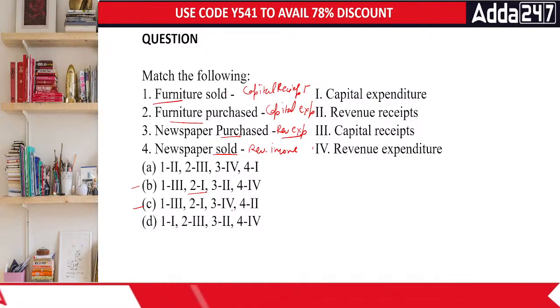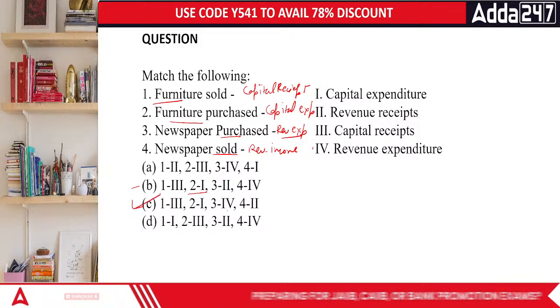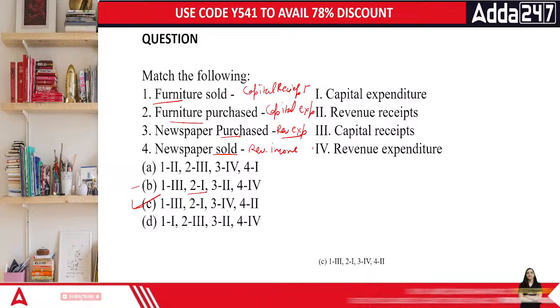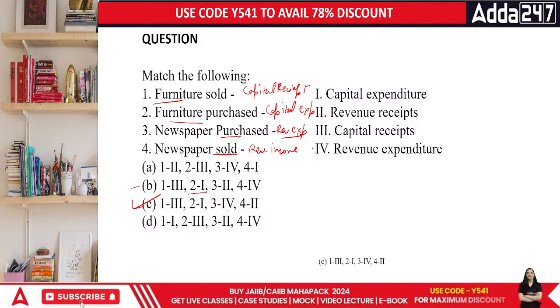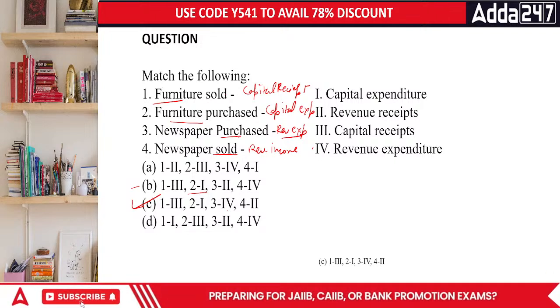It is 4 and the last is 2. So I think I'll go for C there. Everyone, what's your answer? My answer comes out to be C. Done? Chaliye. Now moving on to the next point, everyone.